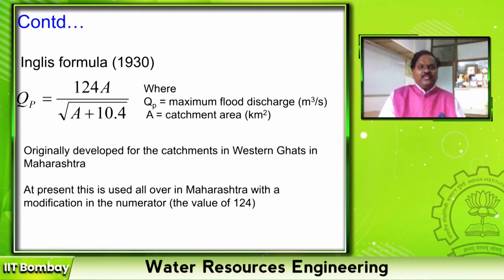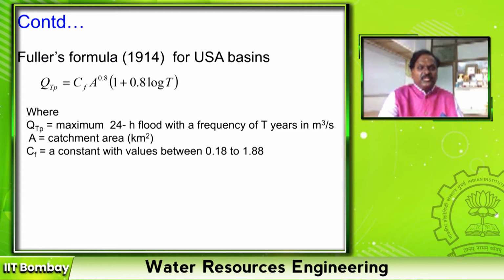Then the English formula, remember English and Dickens' formula to estimate discharge. Here also English gave a formula to estimate the peak discharge, which is a function of catchment area A. This was originally developed for the Western Ghats catchments in Maharashtra, and now it is used all over Maharashtra with a modification in the numerator to suit the site specifics. It is non-linear: 124A divided by the square root of A plus 10 to the power 4. If you want to change these numerical values for different units, then again you have to do a regression equation. This is for Indian basins.